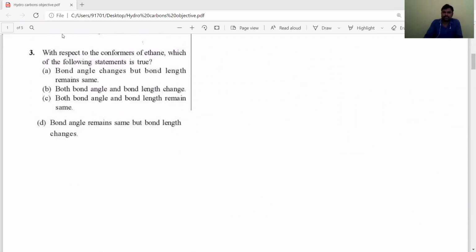Next question regarding conformers or conformational isomerism. Already we know that alkanes means carbon and carbon having single bond. The rotation of carbon-carbon single bond will get different conformers. That isomerism is known as conformational isomerism. Alkanes or carbon-carbon single bond containing compounds exhibit conformational isomerism. For example, ethane, CH3-CH3. This is ethane. You have to think it is a front carbon and it is a back carbon.